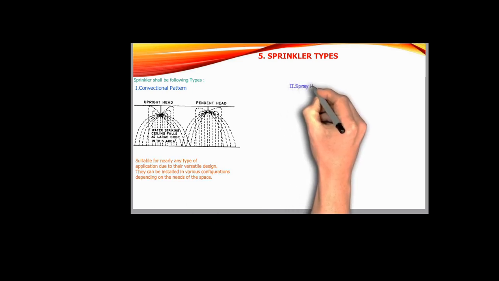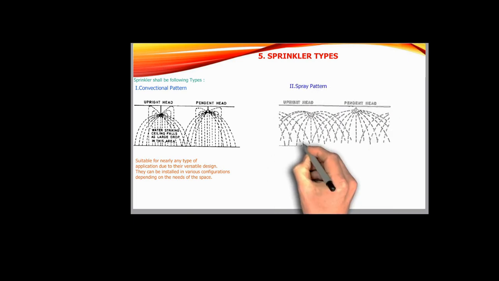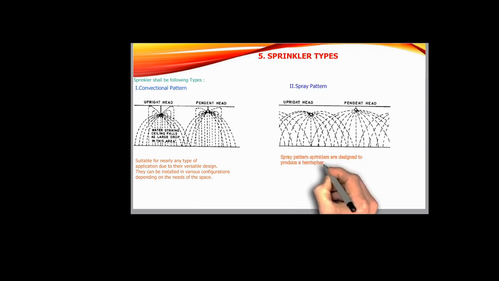First, conventional pattern sprinkler. The conventional pattern sprinkler discharges water in a conical spray pattern, covering both the ceiling and the floor. It's designed to work well in general building areas and provide broad coverage. Another one is spray pattern sprinkler. The spray pattern sprinkler focuses on covering a large surface area by spraying water in a wide downward pattern. This type is commonly used in commercial buildings and spaces with open layout, ensuring quick and effective fire suppression.